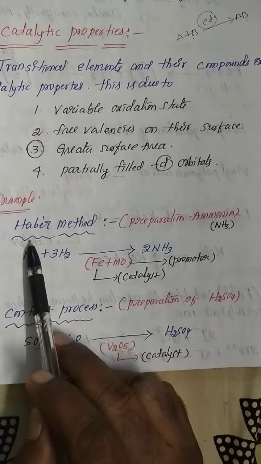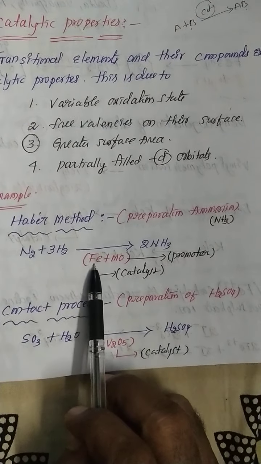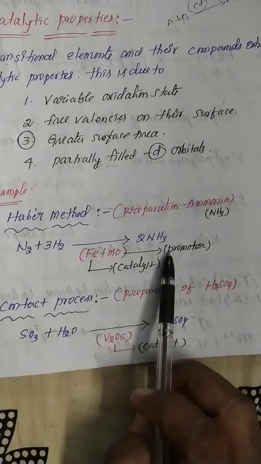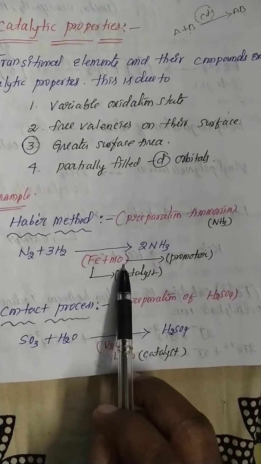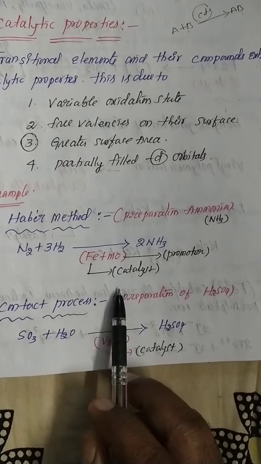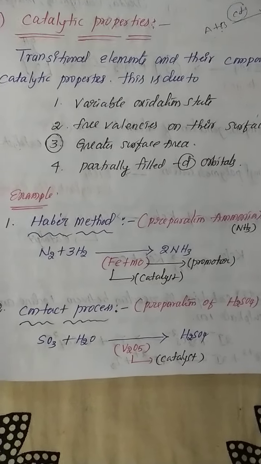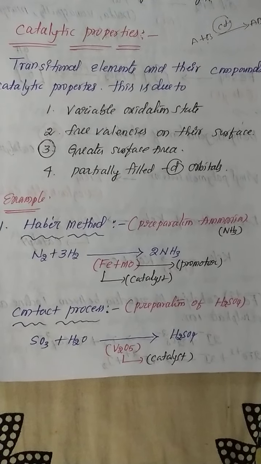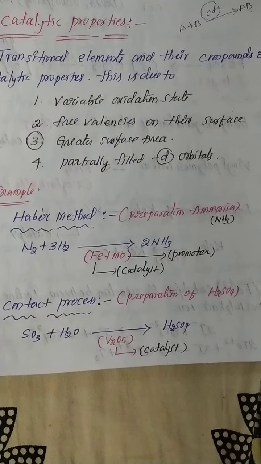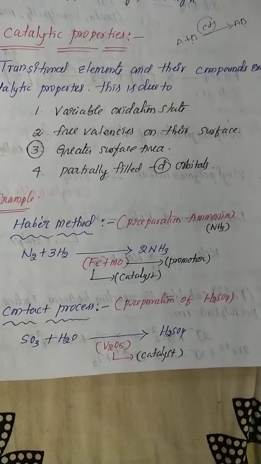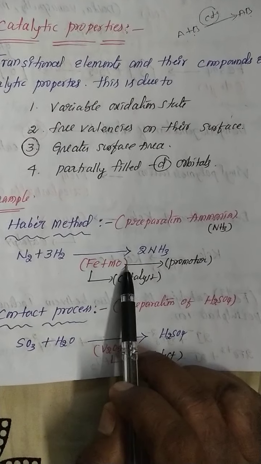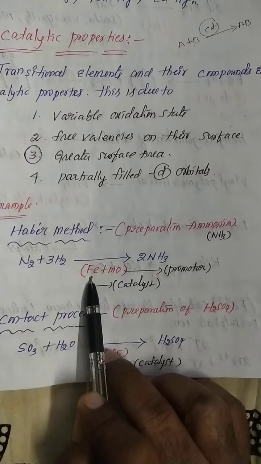So that is called, in the Haber's method, iron is the catalyst, molybdenum is the promoter. This is also an alloy. What kind of alloy? Iron plus molybdenum alloy. So listen carefully, my dear students. In the preparation of ammonia, iron acts as a catalyst, molybdenum acts as a promoter. A promoter always helps to give energy to the catalyst.